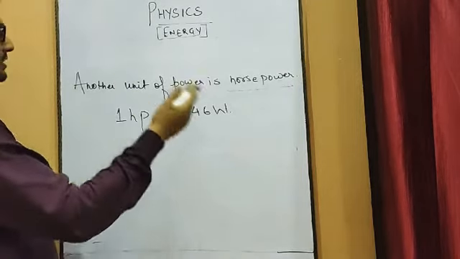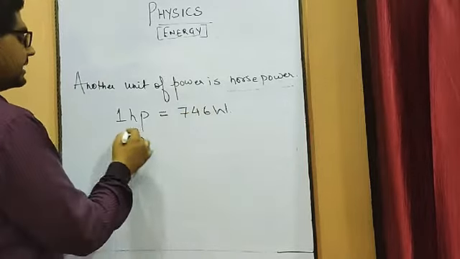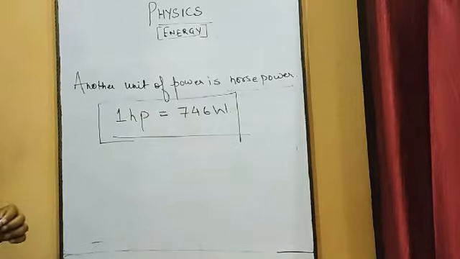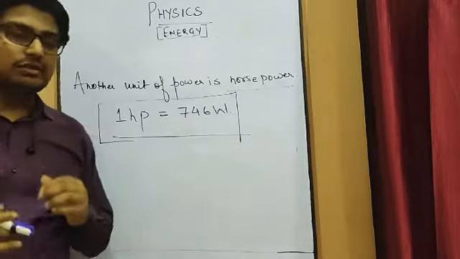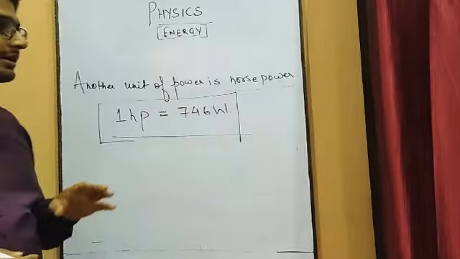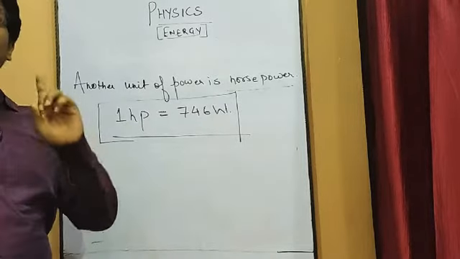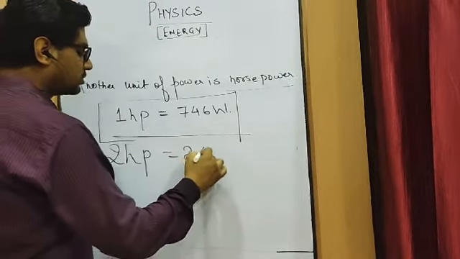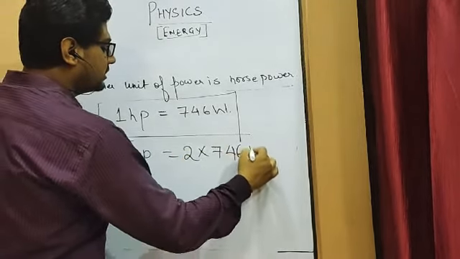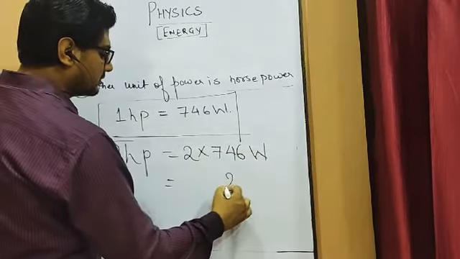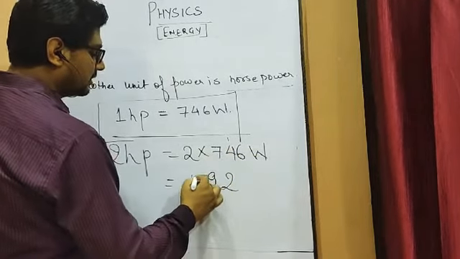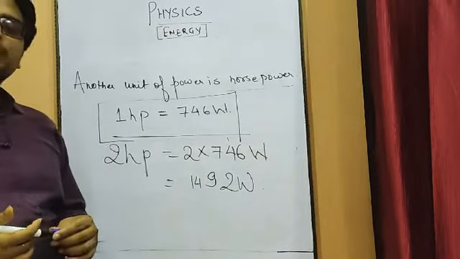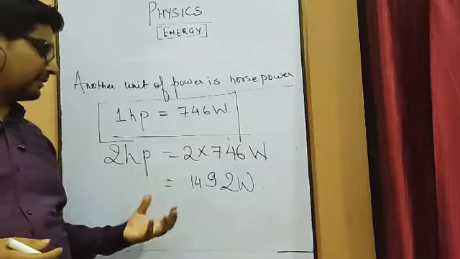At the time of the Britishers it was basically used, and 1 horsepower is equal to 746 watt. When the power consumption is equal to 746 watt, it is known as 1 horsepower. So 2 horsepower is equal to 2 into 746 watt, which is 1492 watt. So more horsepower means more power is going to be produced.